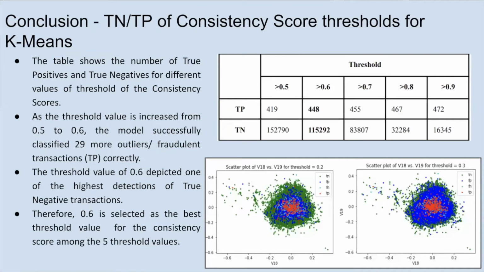Finally, we have calculated the true negatives and true positives for different values of threshold of the consistency score. And we see that when we move the threshold from 0.5 to 0.6, the model accurately classifies close to 30 more outliers as fraudulent. Therefore, we have selected 0.6 as the right threshold amongst the five threshold values.